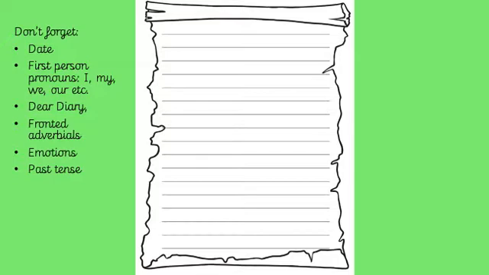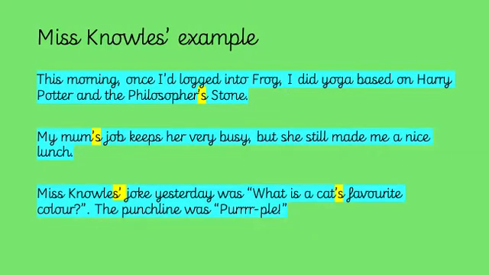Today we won't be writing about the weekend, so it probably won't be as long a diary entry as yesterday's was. But you can also remember how I did yesterday. You can use your last paragraph to talk about what will happen later on. So later, comma, I am going to do this, or later, I'm really looking forward to doing this. And here are my examples of some possessive apostrophe sentences.